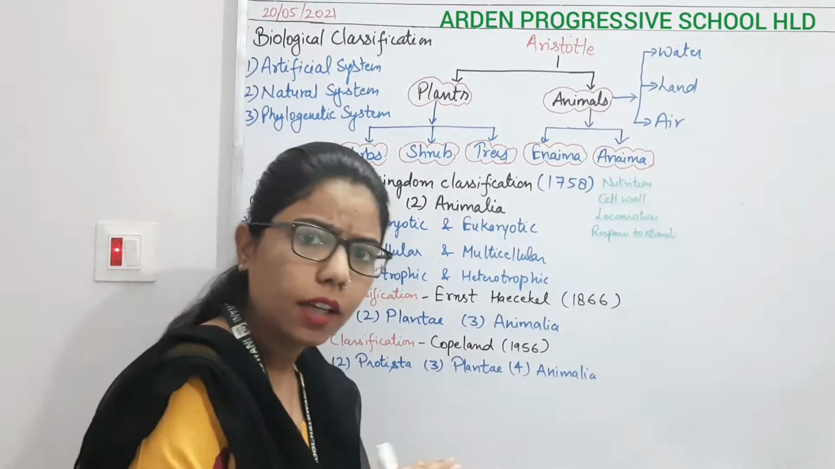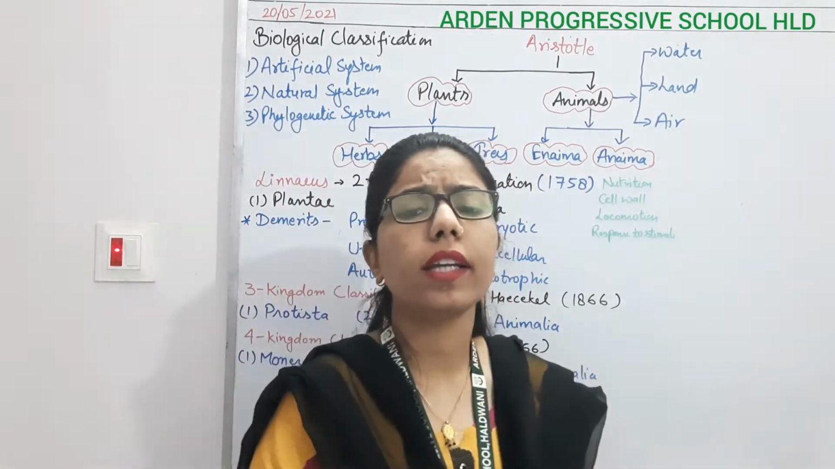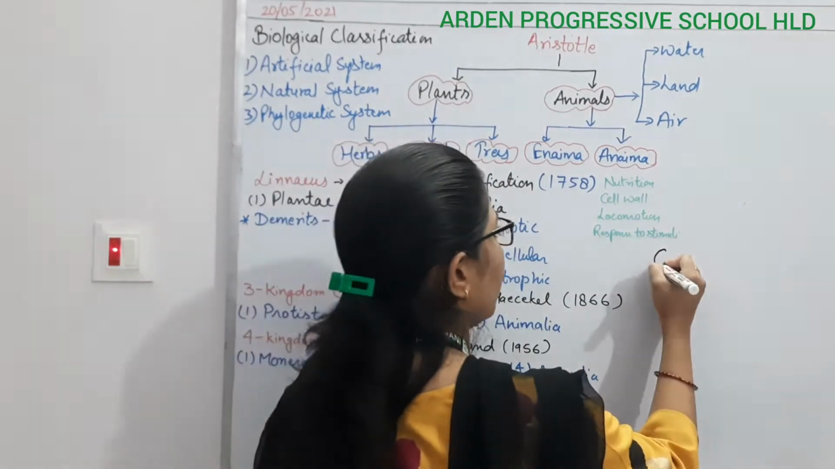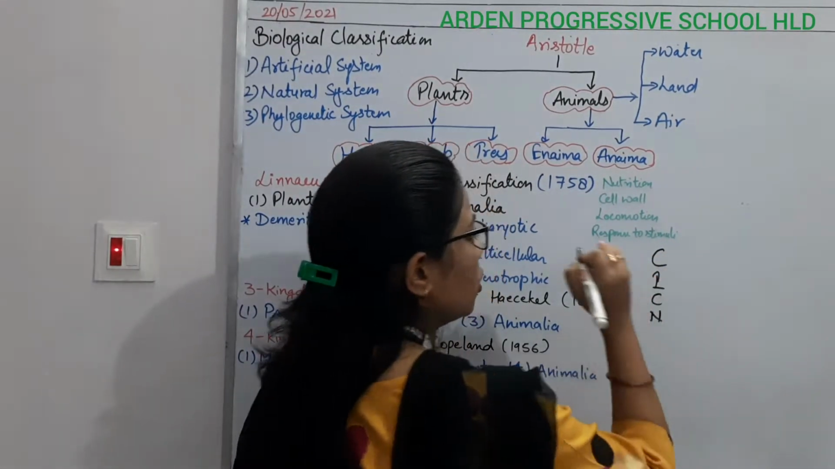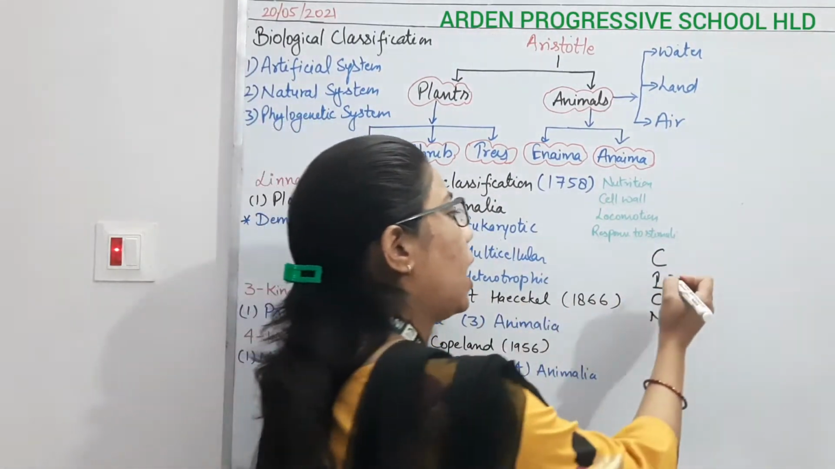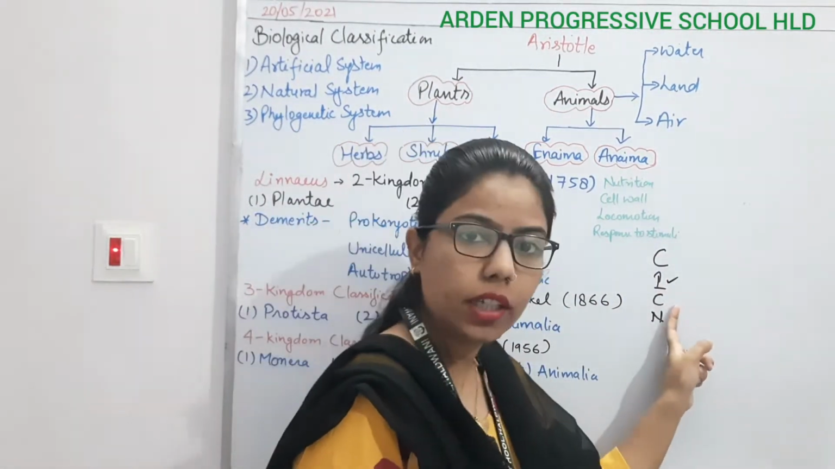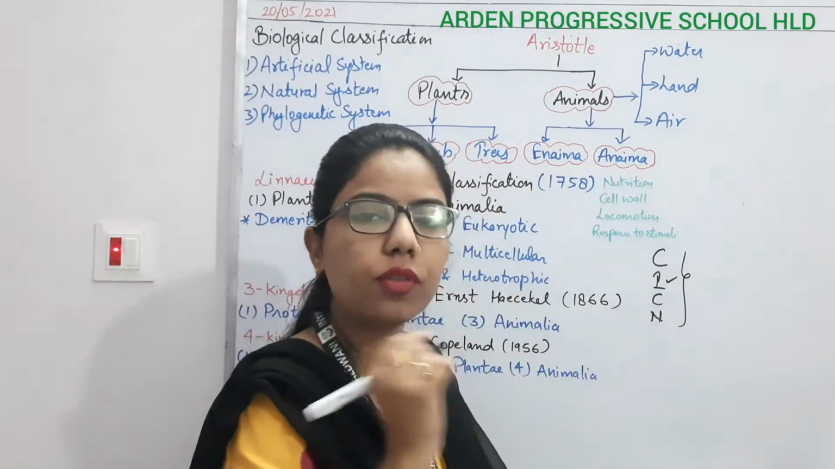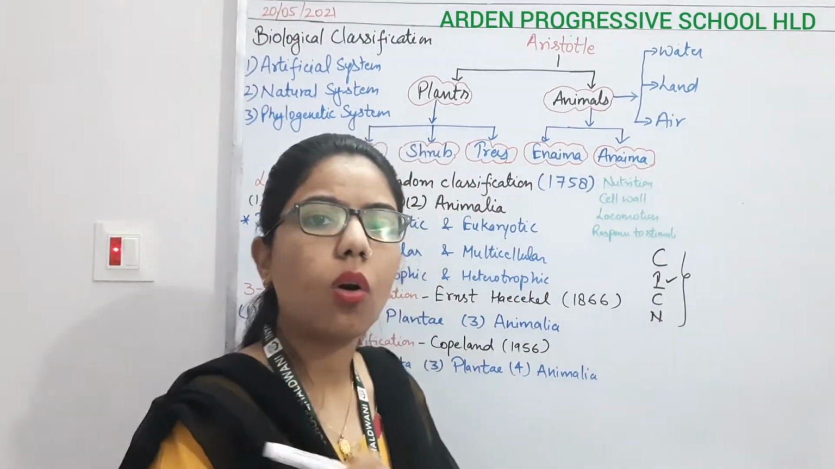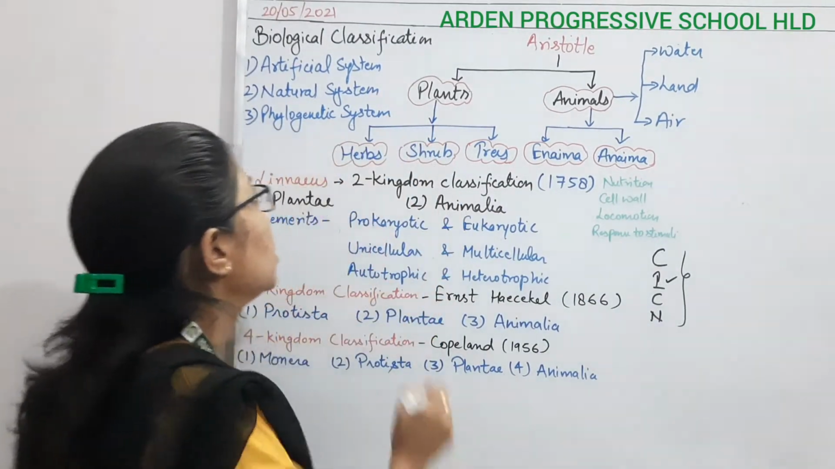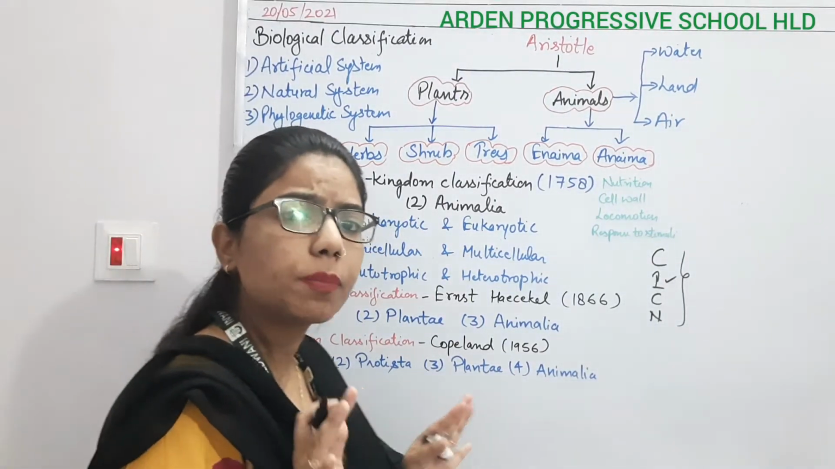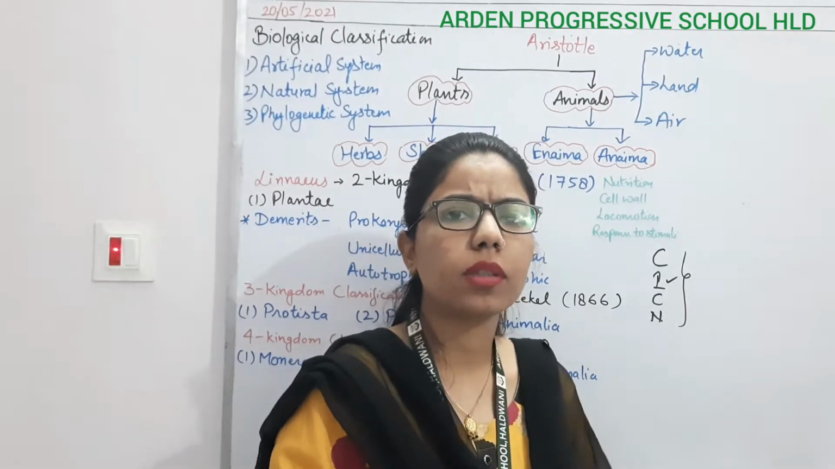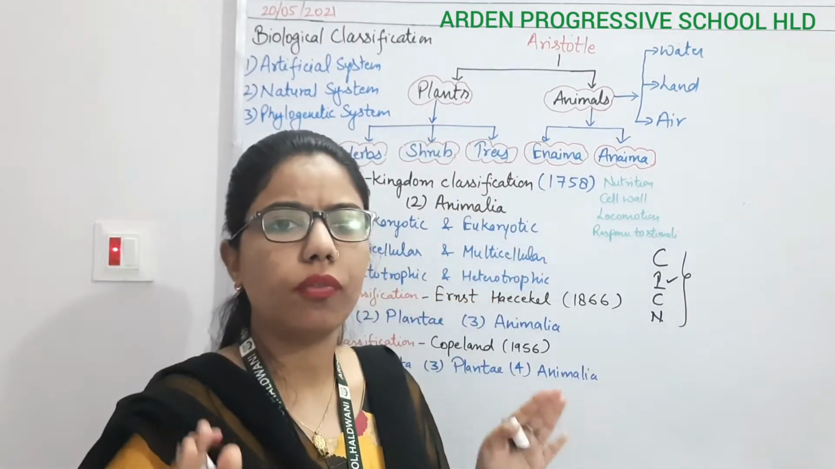Again, diversity is more on this earth, so it is required that it should be scientifically classified, and for that we have done CICN, short form. C for characterization, I for identification, C for classification, and then nomenclature. These are the steps which we have to do for the classification of living organisms. Whatever the species, whether it's a plant species, animal species, microorganisms, we have to classify all of them.